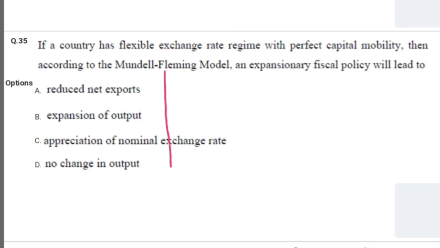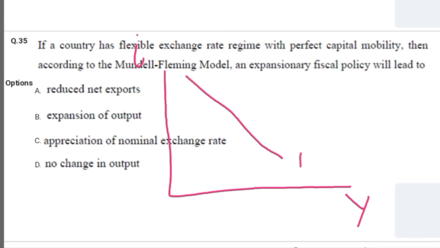So let us draw the usual graph of the Mundell-Fleming model. We have income on the horizontal axis and rate of interest on the vertical axis. We have the IS curve, LM curve and BOP curve.